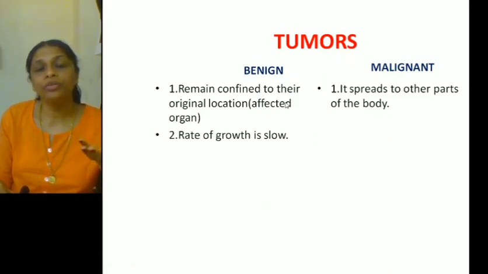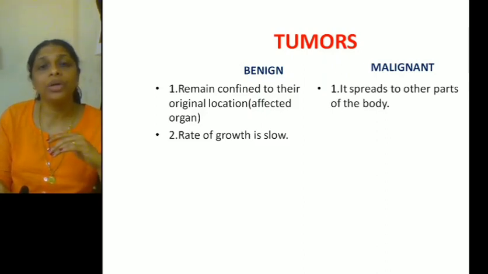Now the second point of difference is, in the case of a benign tumor, the rate of growth is slow. The cells divide in an uncontrolled manner. That is why they result in the formation of a mass of cells. But the growth of these cells will not be fast. It will be very slow.